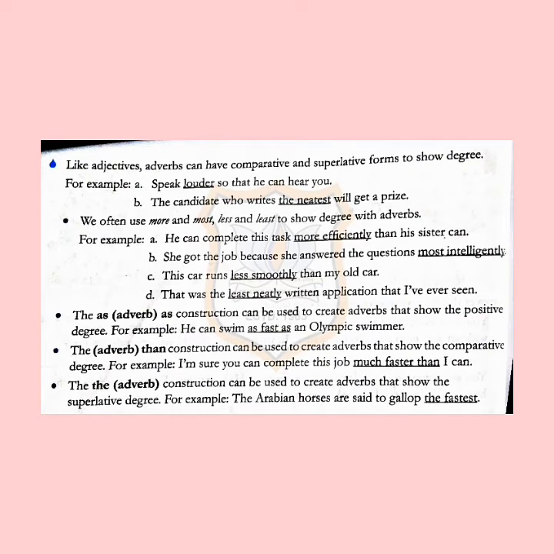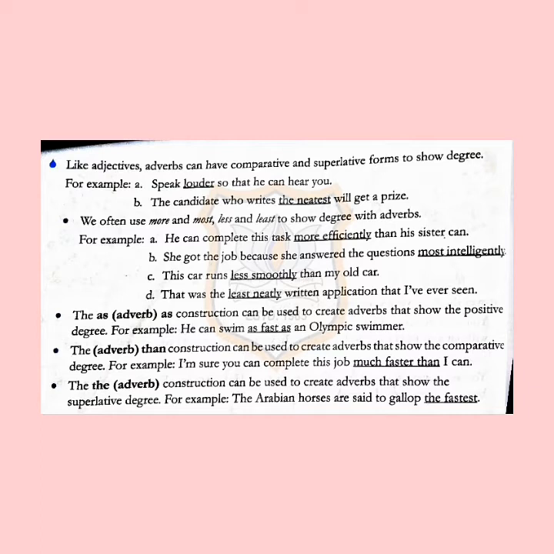Like adjectives, adverbs can have comparative and superlative forms to show the degree. For example, speak louder so that he can hear you. Second, the candidate who writes the neatest will get a prize. We often use more and most, less and least to show the degree with adverbs.